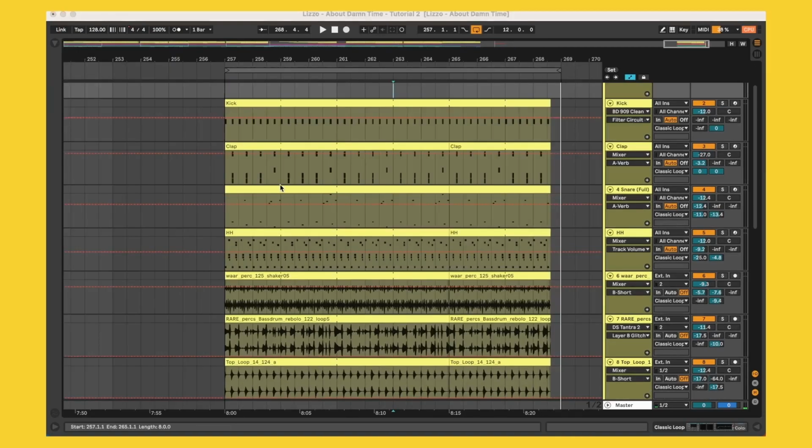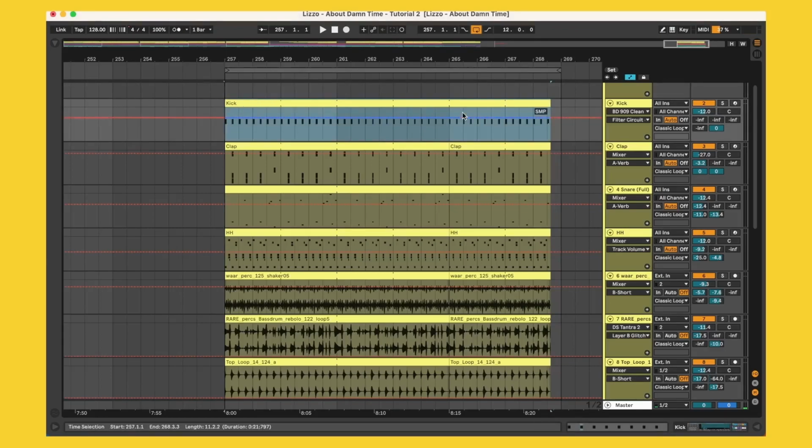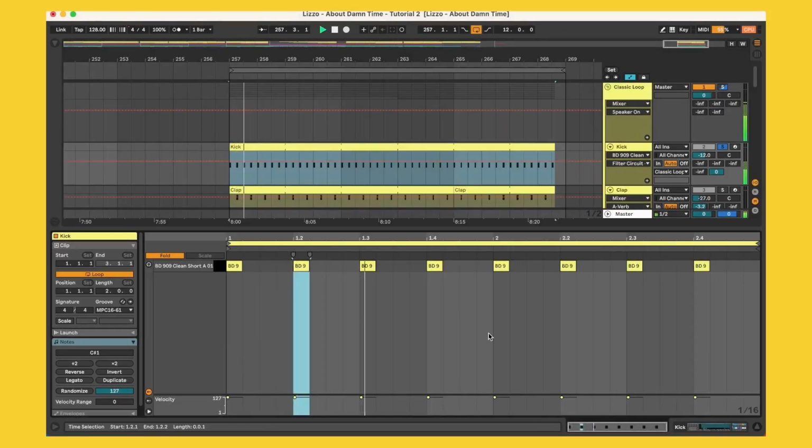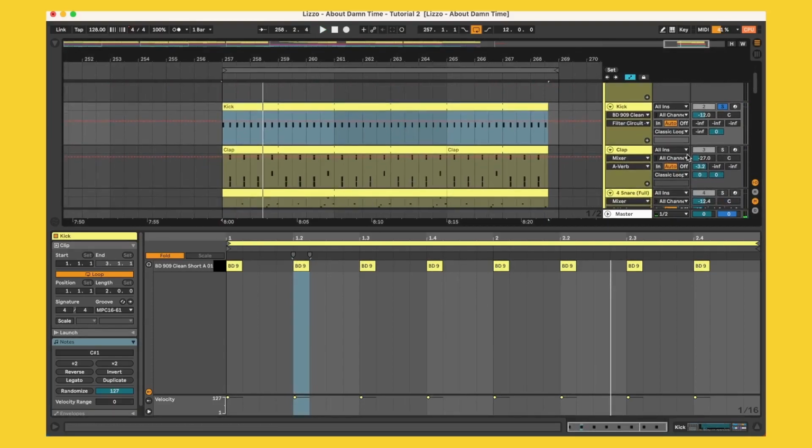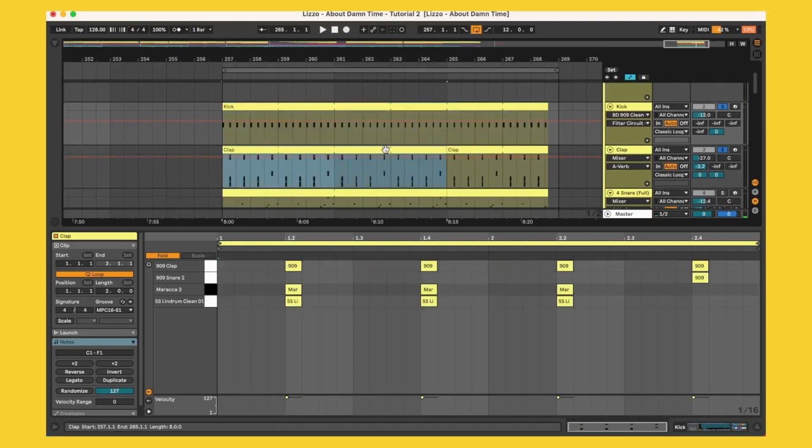All right, so let's quickly look through each one of these drum elements one by one so you have an idea of what's going on. So starting up at the top, we have the kick, which sounds like this. Just your classic 4 on the floor kind of pattern. We'll move on to the claps.